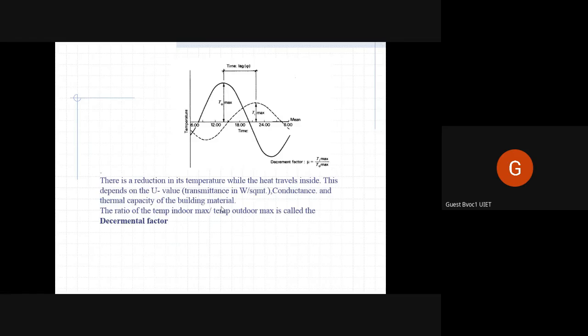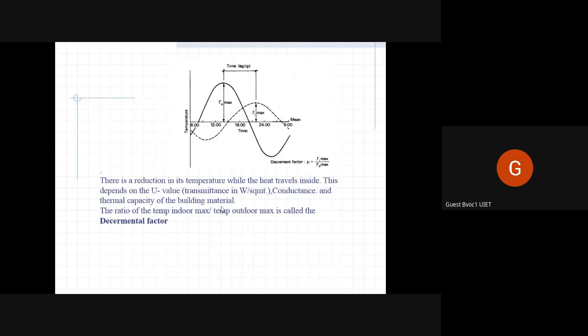So whatever heat comes inside the space through walls, through windows, through the roof, there is a loss in heat, a reduction in temperature while it transfers inside. This is because of the transmittance and all the things that we just talked about.